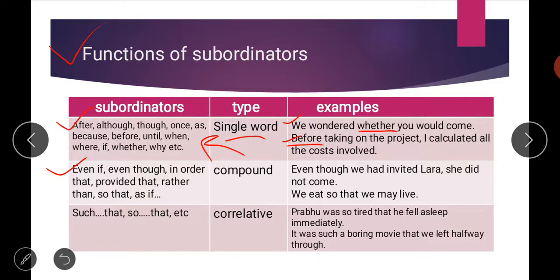Second is even if, even though, in order that, provided that, rather than, so that, as if. These are called your compound subordinators because they consist of two words. Why compound, why not correlative? Because correlatives are two words that are used in a sentence at different places, but these words are used in combination, like even if, even though, in order that, provided that, rather than. We use these words by combining the two words.